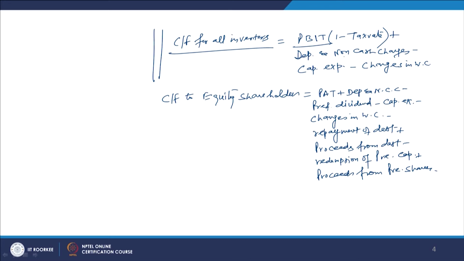Now, for calculating the cash flow, we will take into account the other items. Depreciation and non-cash charges have to be added back into the PAT, because depreciation is a non-cash expense. We subtract that first in the profit and loss account, but since that is only a book entry and it is a recovery of the capital investment which has already been made, that capital investment of 80 millions made for acquiring the fixed asset, now it is a process of recovery of that.